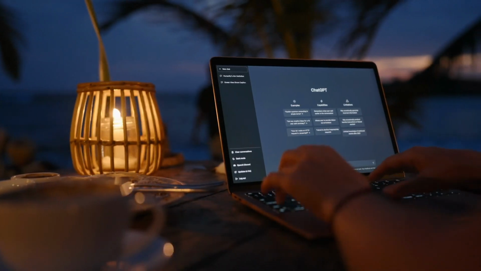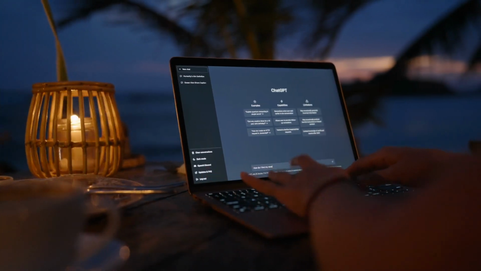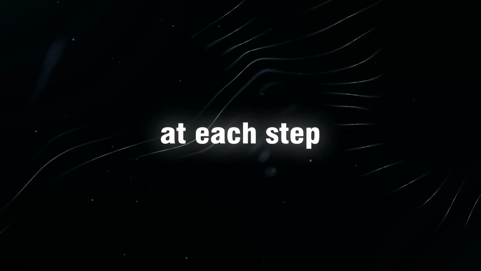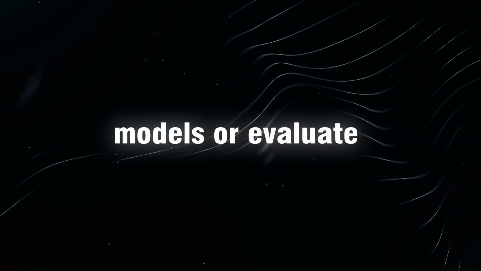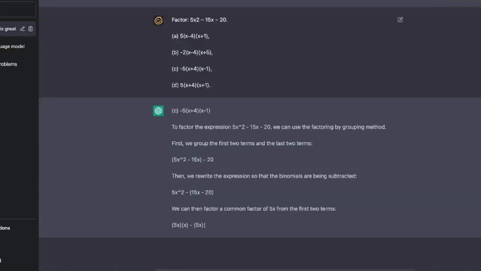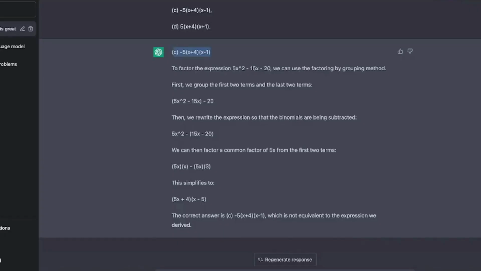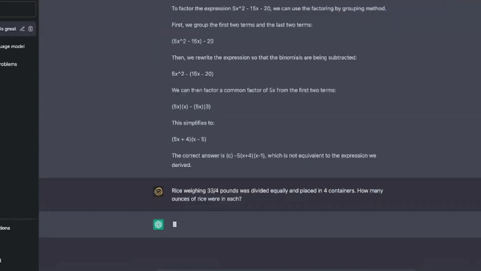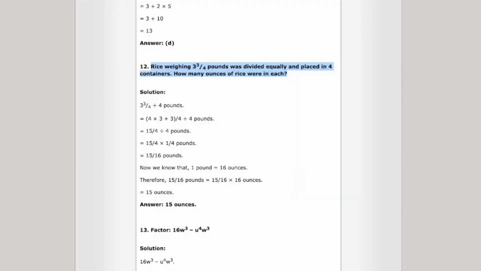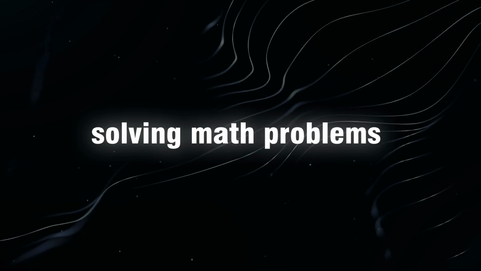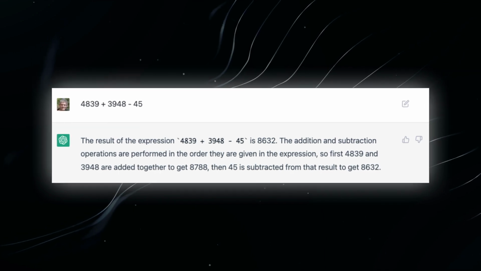As for the future of AI training, OpenAI has released a substantial dataset comprising human feedback for solving various math problems at each step. This dataset can be utilized to train new models or evaluate existing ones. Although the timeline for implementing this data into AI models remains uncertain, given OpenAI's track record, it wouldn't be surprising if it happened soon. Imagine if AI could articulate the reasoning behind its outputs, solving math problems accurately without fabricated information, and presenting its steps in an understandable manner.